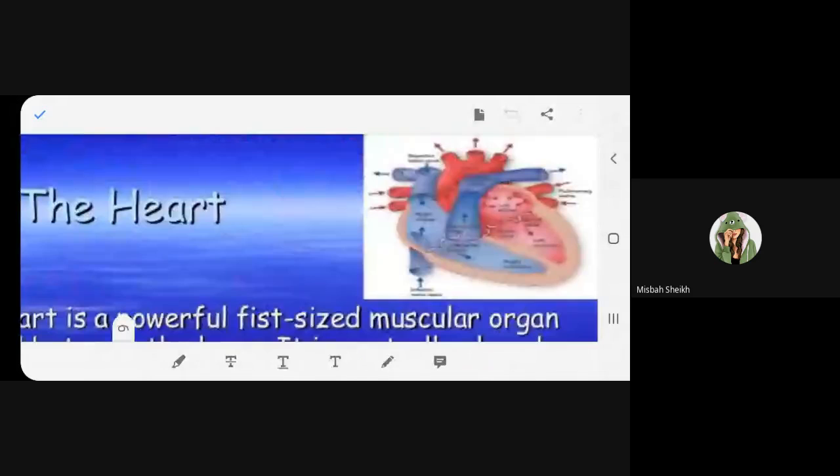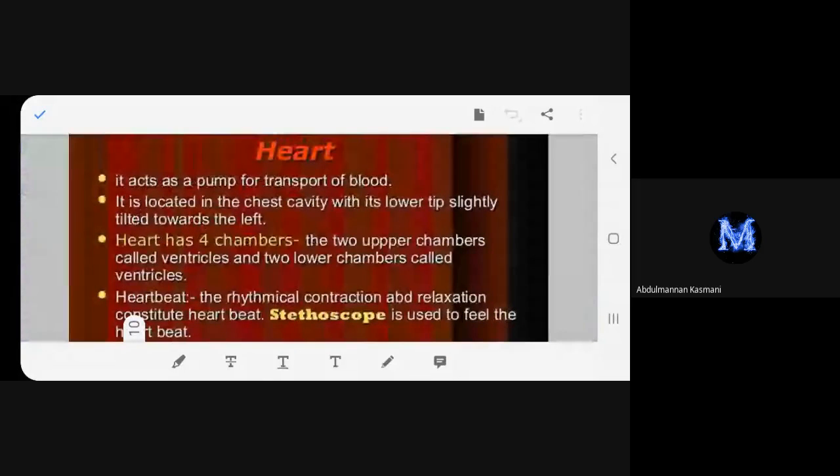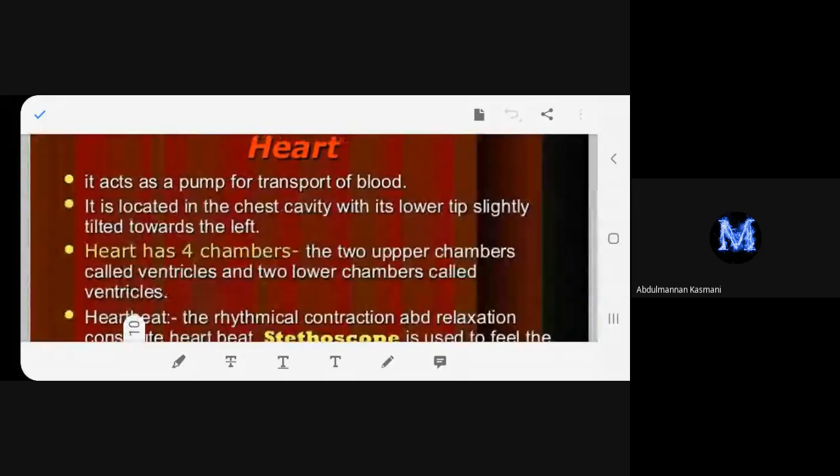Any problem regarding the understanding of the heart? Hello? Yes, ma'am. Did you understand the structure of the heart? Yes, ma'am. Okay. I've taken this purposely for revision purposes, okay?